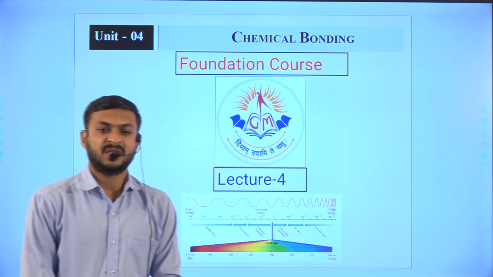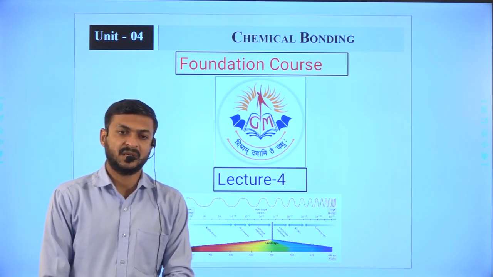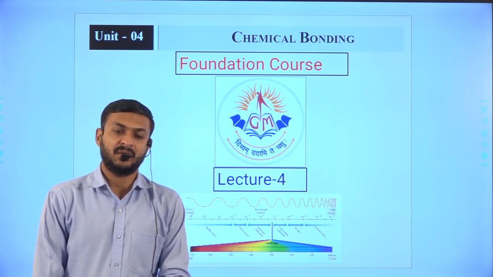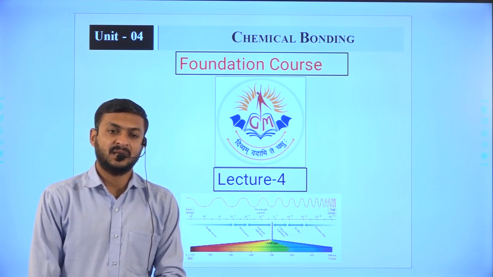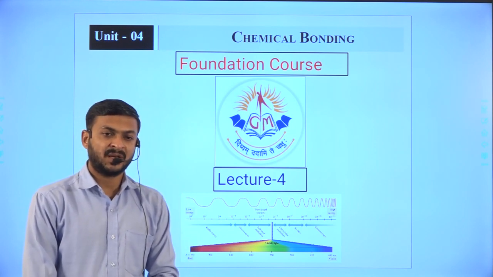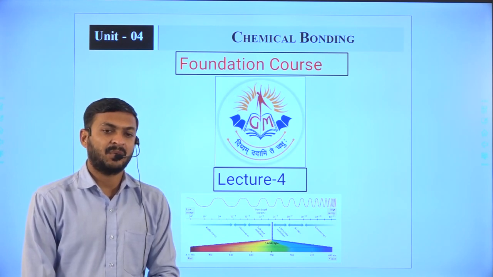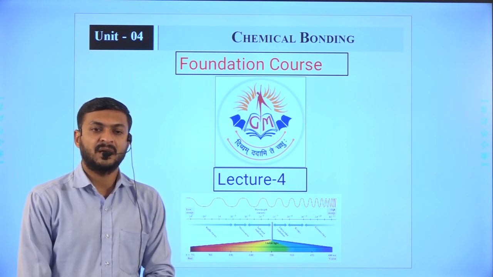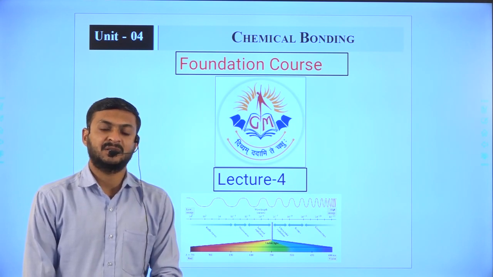But before starting coordination bond, first we have to understand how ionic and covalent bonds form. What are the criteria and the different signs, and based on that how we can decide which type of atom will form a covalent bond and which type of atom will form an ionic bond, or in which condition ionic bond will form, or in which condition covalent bond is formed.